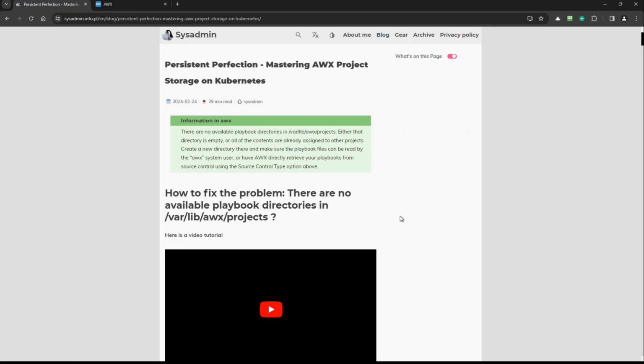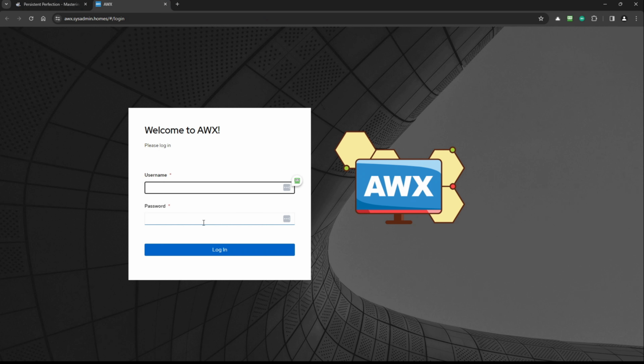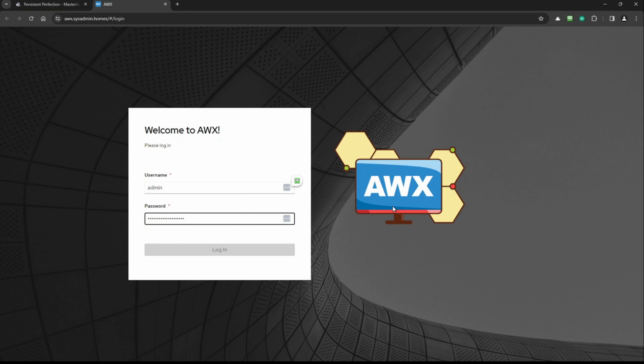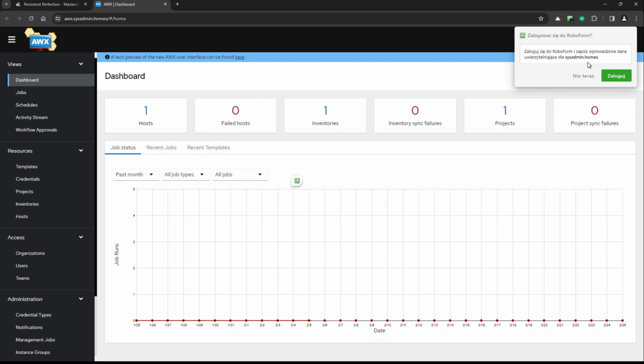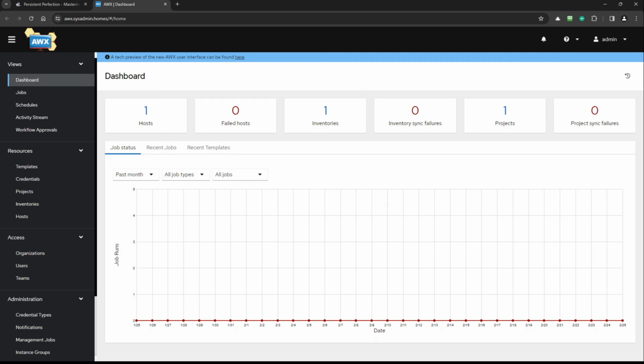So let's go back to the beginning, and now I will log into AWX and I will show you where the problem is located, just because it is quite a simple thing and a quite good solution, so you will be able to make it work. So what I did, this version of AWX is actually the first version.